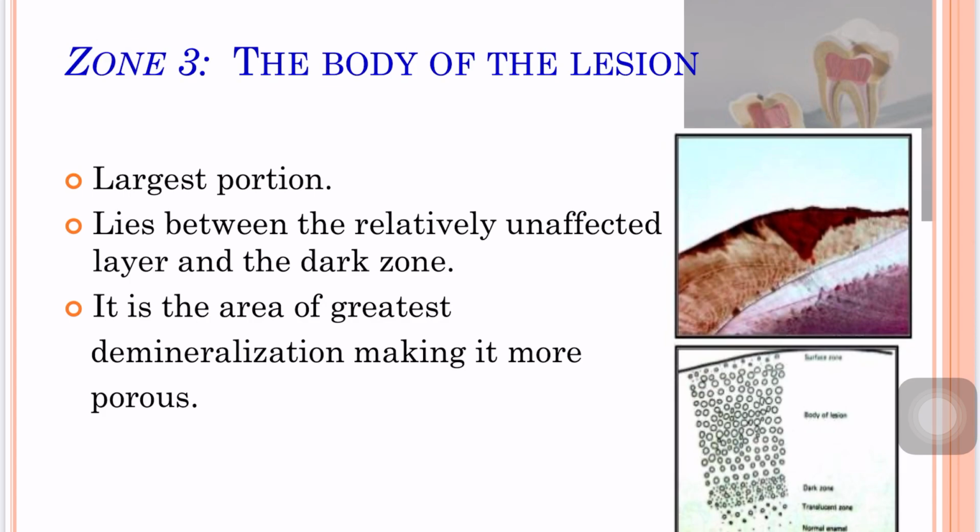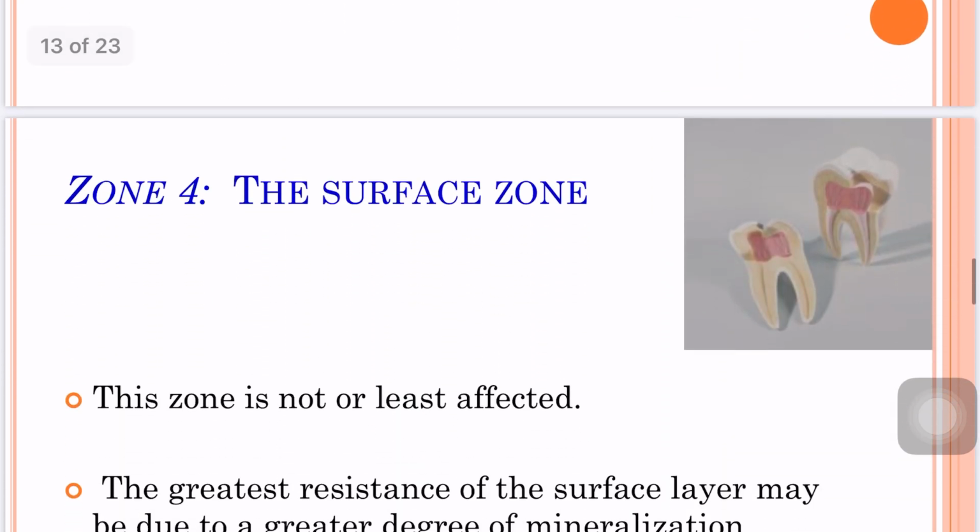Zone 3, the body of the lesion. This is the largest zone and lies between the relatively unaffected surface layer and the dark zone. It is the area of greatest demineralization. In polarized light, the zone shows a pore volume of up to 5%.